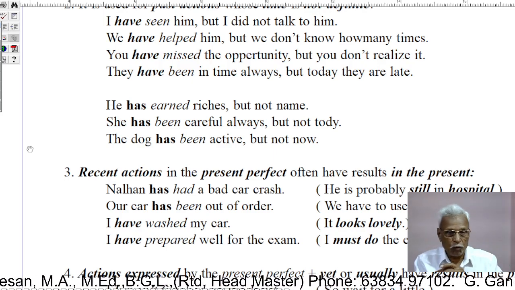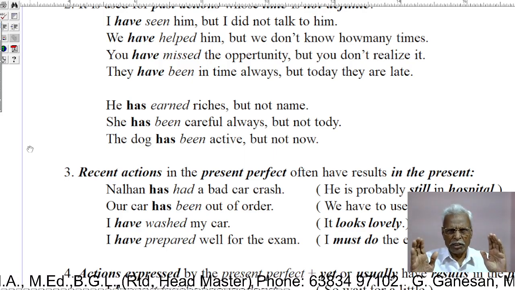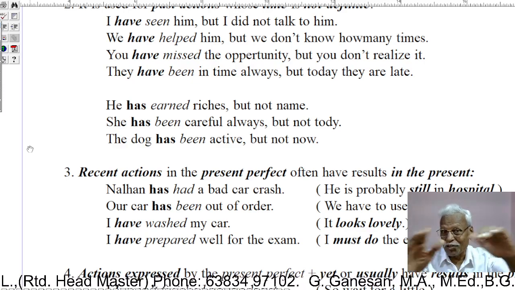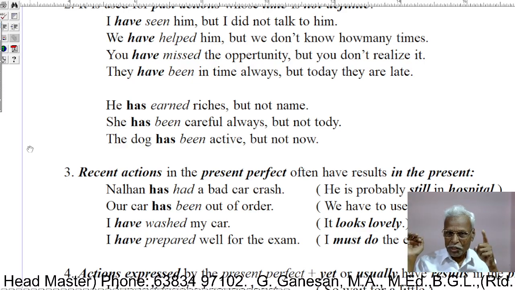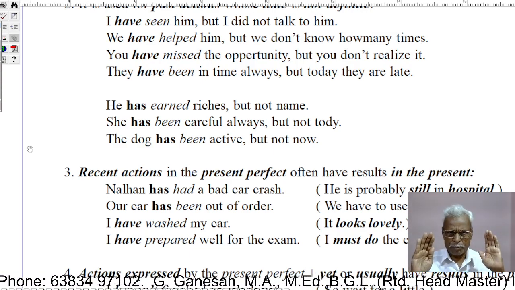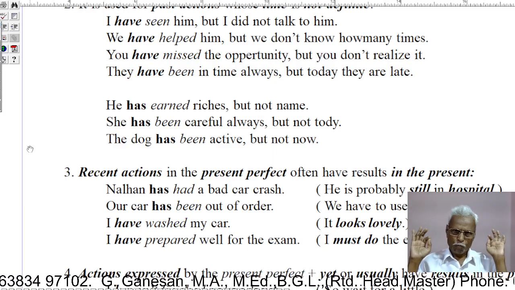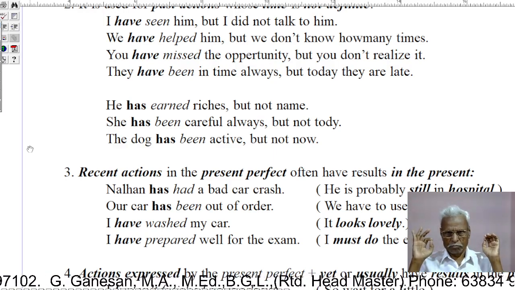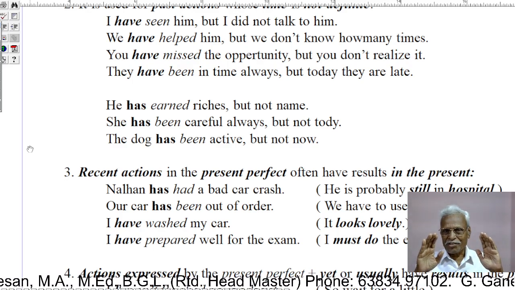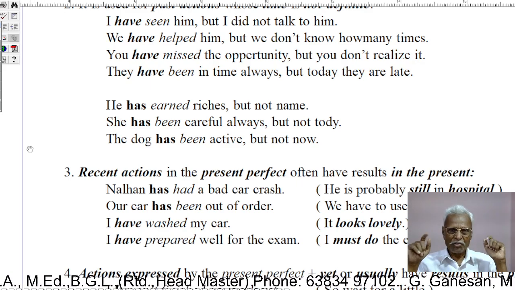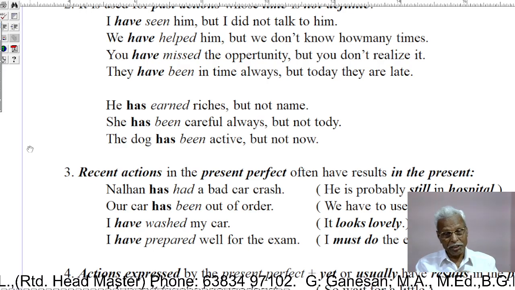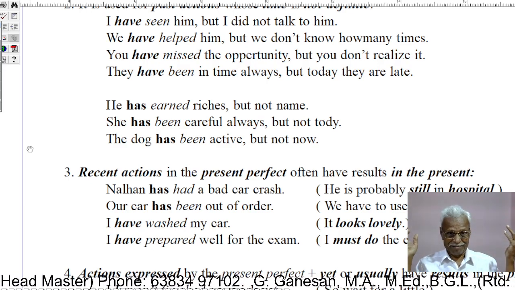She has been careful always. See, normally she has been careful, but today not. Today she is not careful. Normally she is a careful cat, a nice cat. She has been careful always. She is very careful always, but today she is careless. Normally she has been careful, but today she is careless.